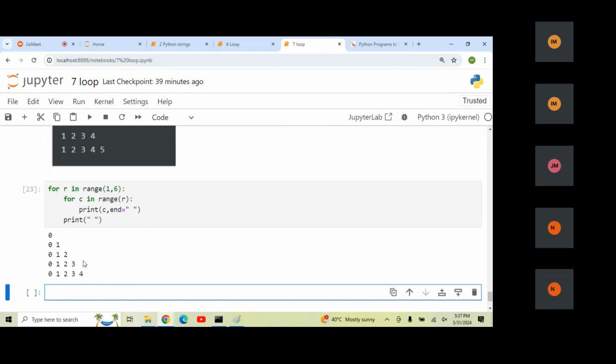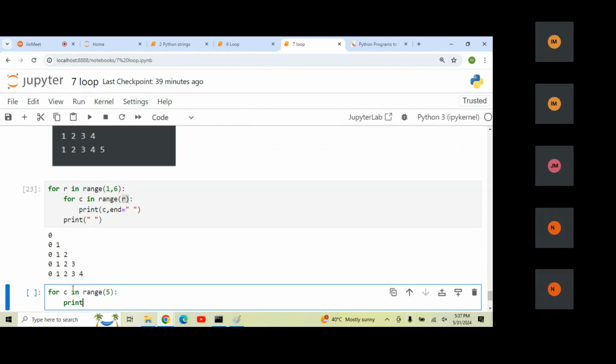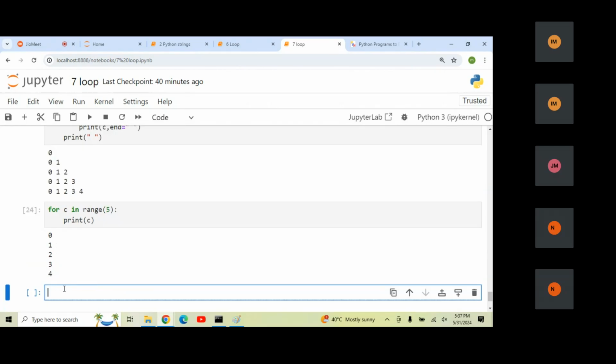Now once I run this, you can see it is starting from 0, because range of 5 will print 0 to 4. Because it is iterating the column. For example, for C in range of what is the R value? R value is 5 only. We have taken 1 to 6, nothing but 5 only. And if I print C, it will print 0 to 4 only.